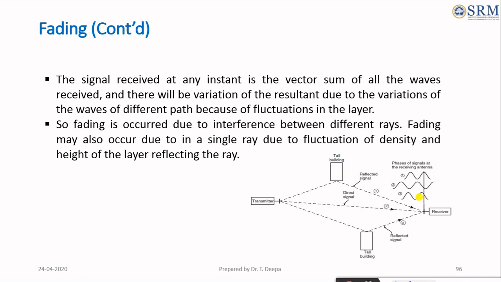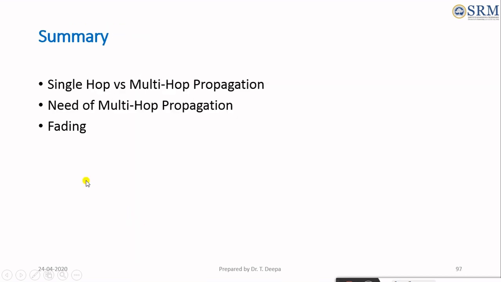It occurs due to the interference between the different rays. It also occurs in a single ray due to fluctuation of the density and height of the layer reflecting the ray. So far, the comparison of single-hop and multi-hop propagation has been discussed, the need for multi-hop propagation for establishing communication, and the fluctuation due to multi-hop propagation.